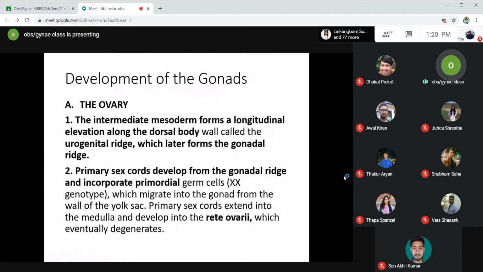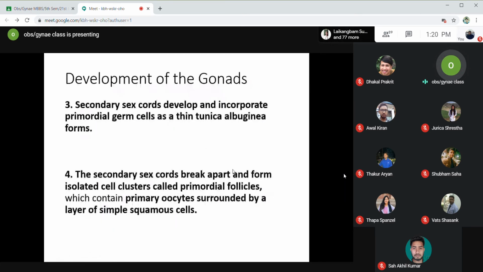Okay, the secondary sex cords develop and incorporate the primordial germ cells. Around the primordial germ cells, there will be formation of the secondary sex cords, and that will form the thin tunica albuginea. The secondary sex cords later break down and form isolated cell clusters, a small group of cells. These are known as the primordial follicles, and these contain the primary oocytes, which are surrounded by simple squamous cells.